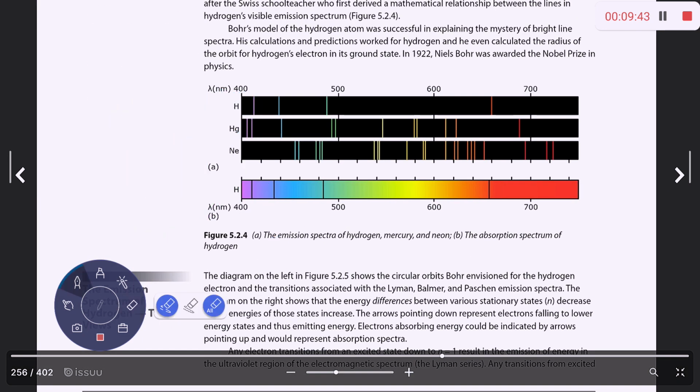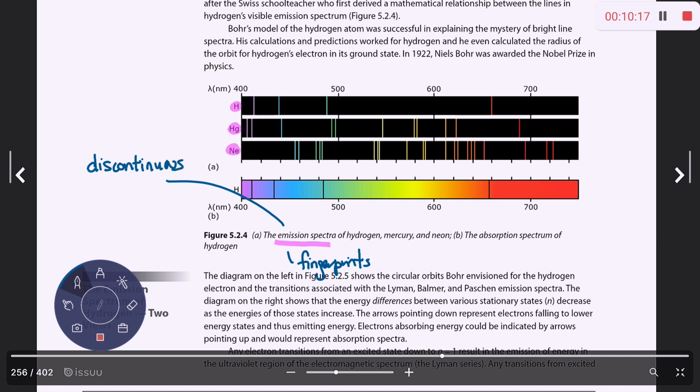All right, every single element has a unique emission spectrum. Here you can see hydrogen, mercury, and neon are compared, okay? These are like fingerprints of an element. So I can identify what element I have based upon the emission spectrum that you see. Now, these emission spectra are called discontinuous because each band of color is separated by a black region.